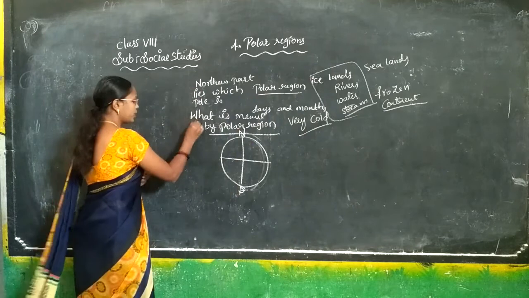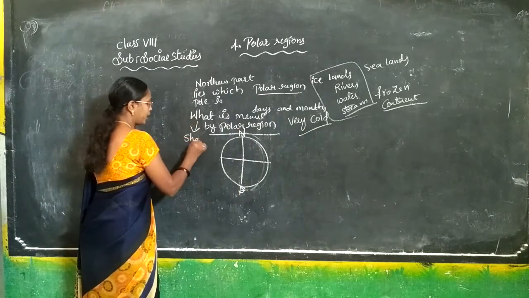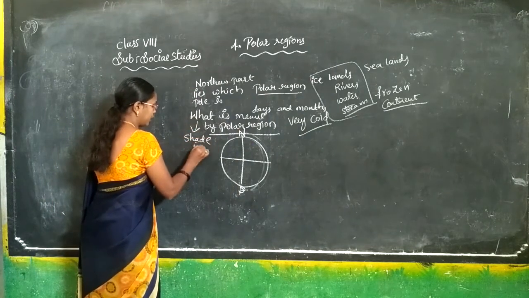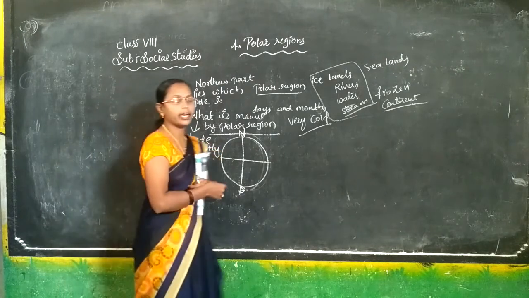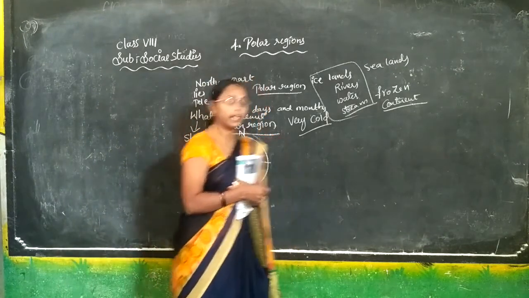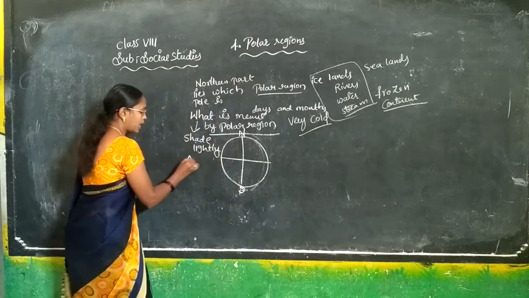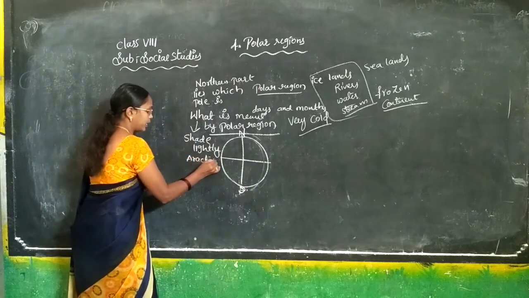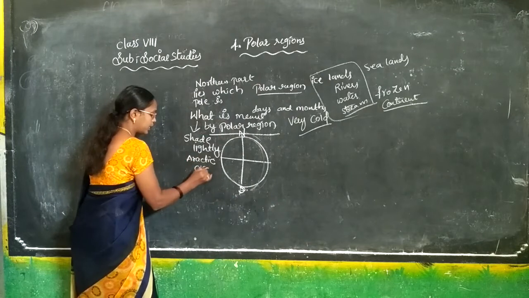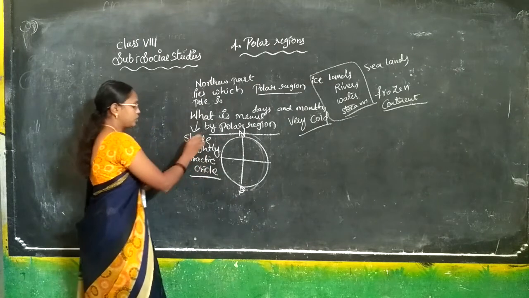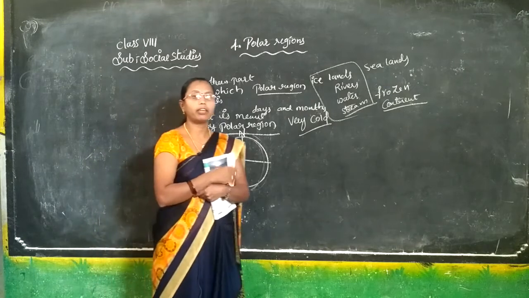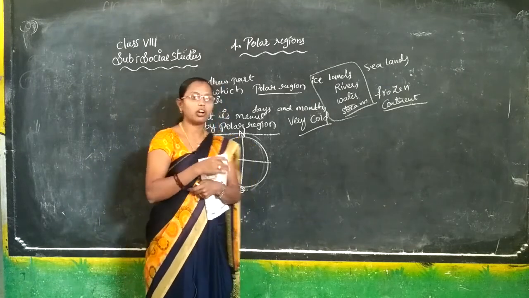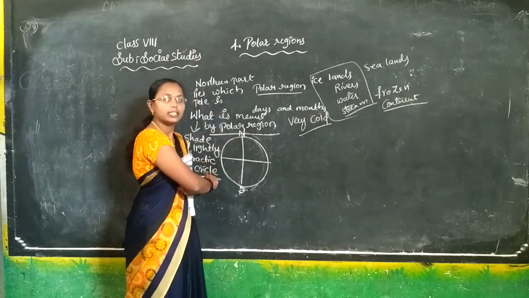There we can see shade and lighting, and it is called the Arctic Circle. In the northern part, where they have shade and light, it is called the Arctic Circle.